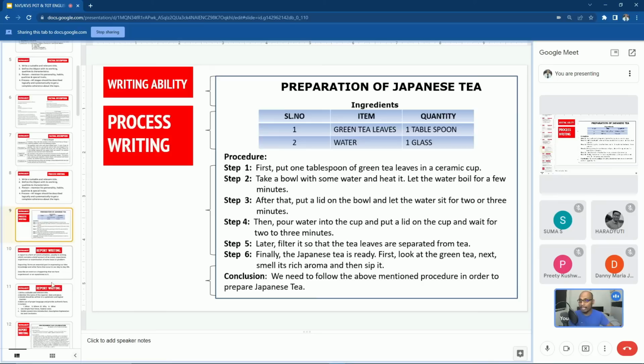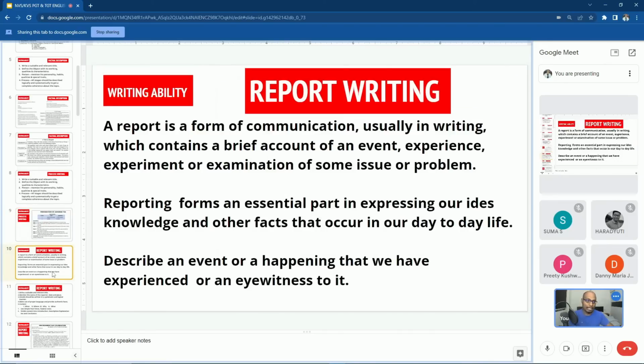Earlier we completed the factual description. Then next one under writing ability, we have report writing. All these come under first part only. Factual description, report writing, process writing are all part of the first section. Section B, first part. Now what is report writing?